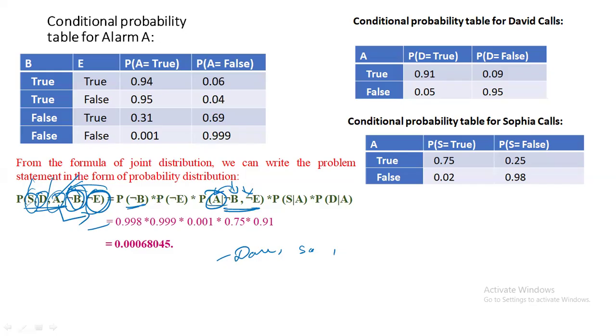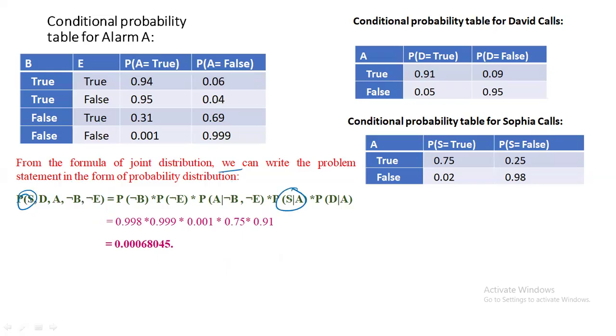So probability of A given B bar comma E bar, and then what do we have to write? Sophia calls if the alarm is on. So we write the probability of Sophia S given A into the probability of David calls D given A. Here, for each probability we have to substitute the value.